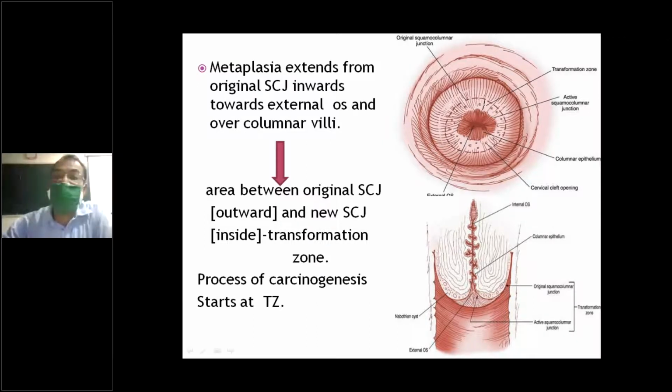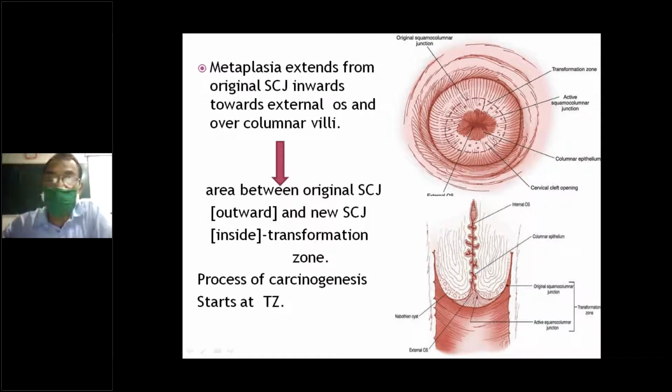This is the original squamocolumnar junction. When metaplasia occurs, it goes down up to here. This is the internal columnar epithelium. You can make out this is columnar, this is the squamocolumnar transformation zone, this is the outer side, this is inside. This is the active zone, this is the external os, internal os. This area is the transformation zone, and this transformation zone is susceptible for malignancy.